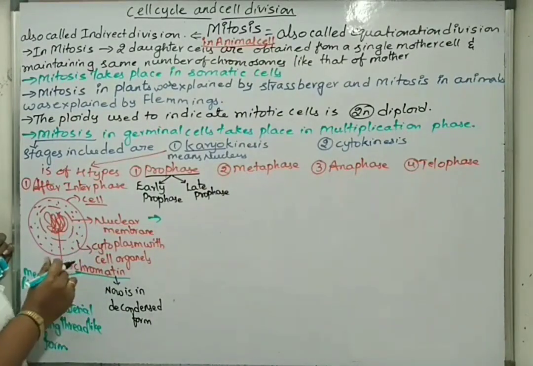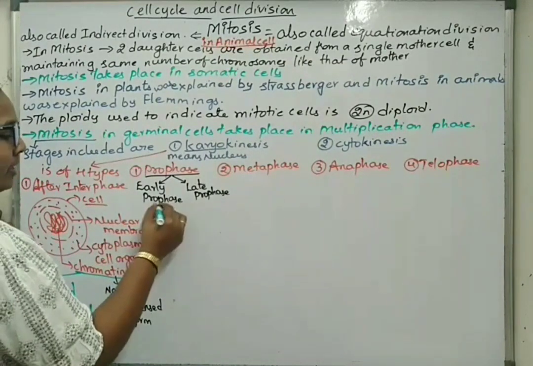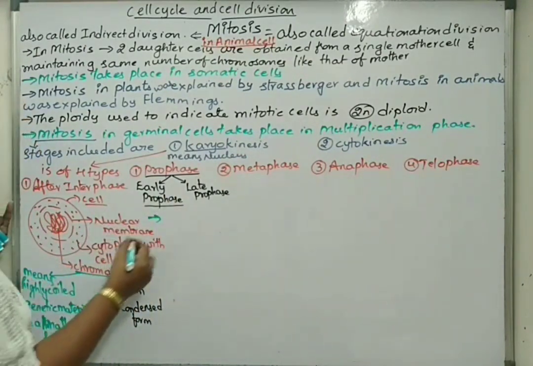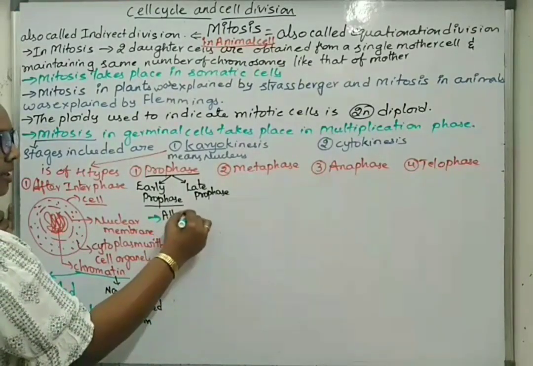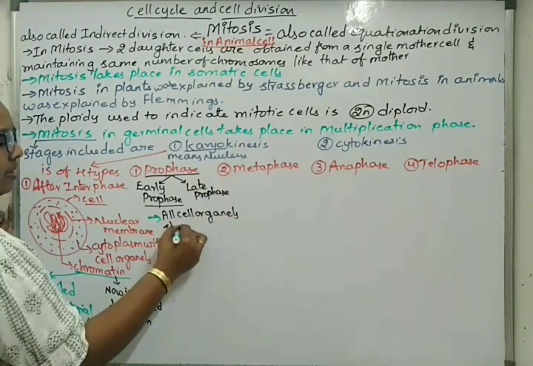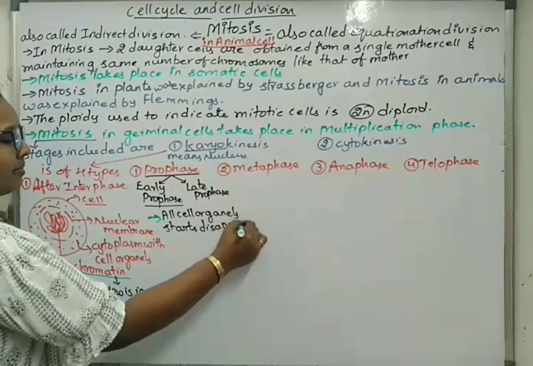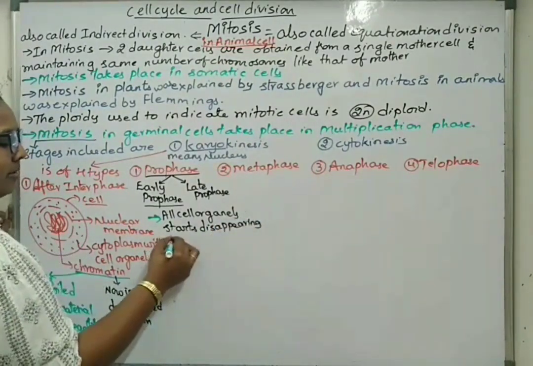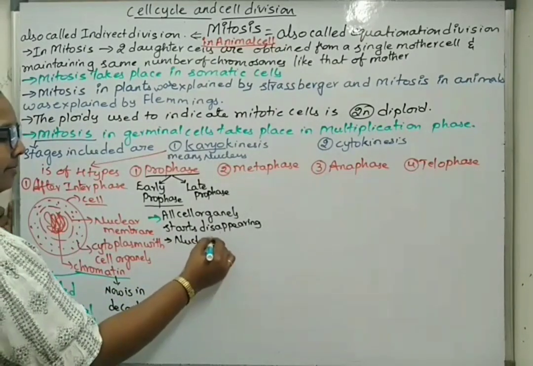It means the chromatin material is ready to get converted into chromosomes. So in early prophase, we'll write some points. All cell organelles start disappearing. Even the nuclear membrane disappears.